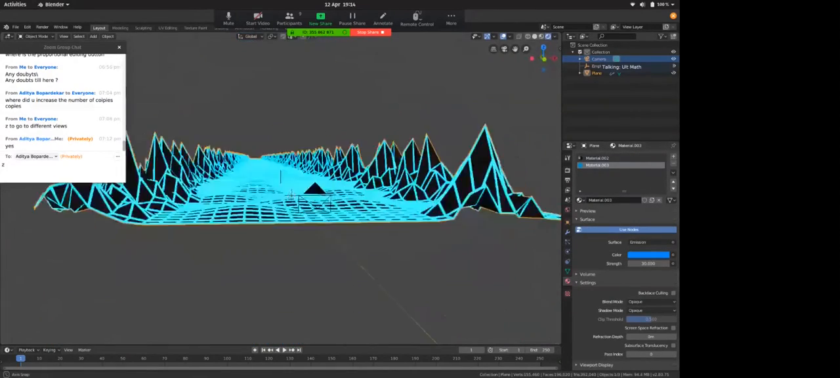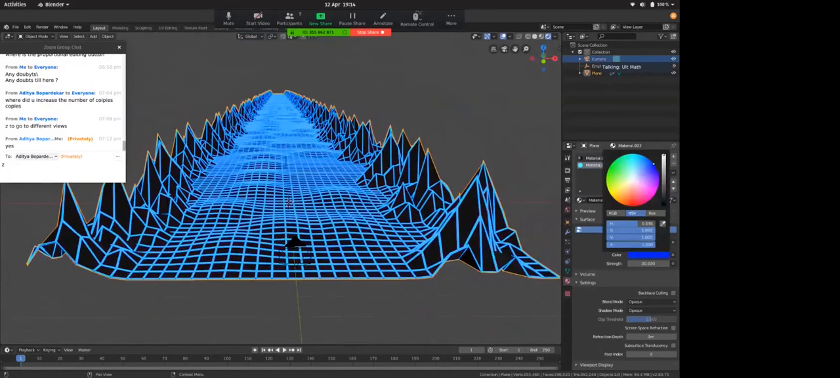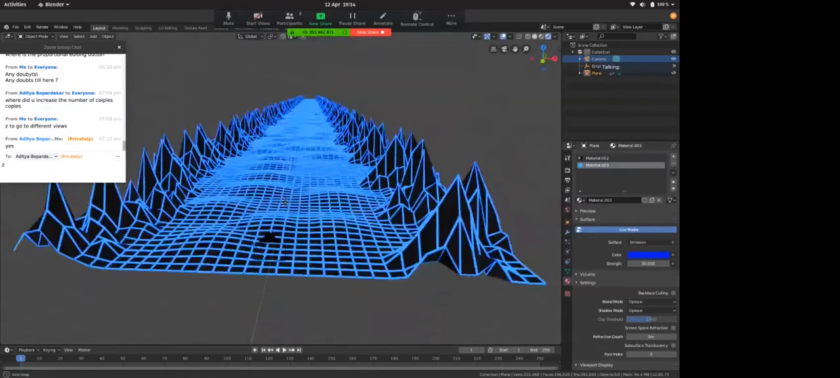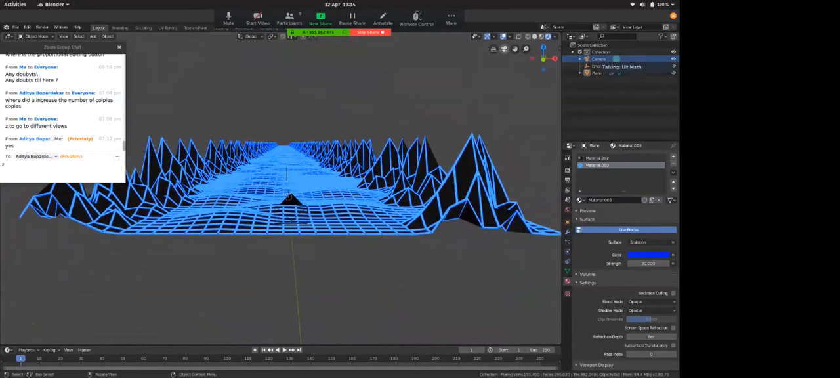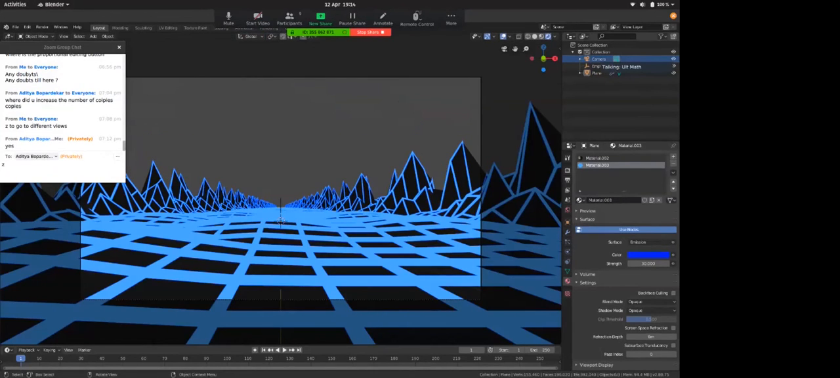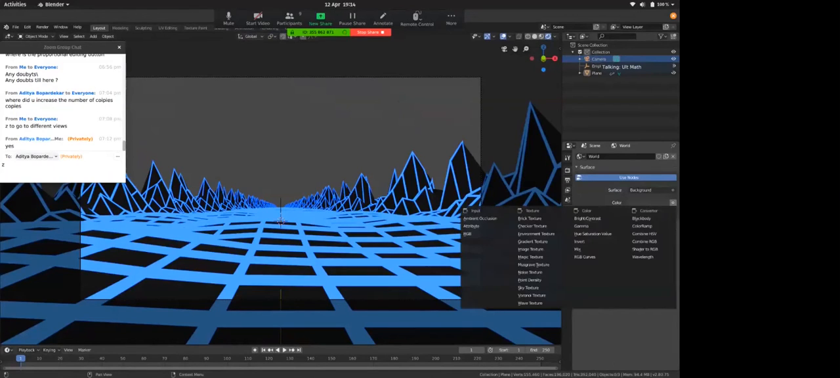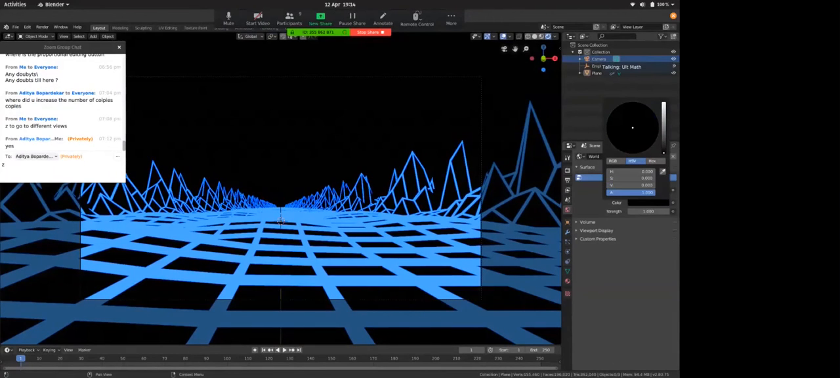I'll make it even purpler. So this is what your camera sees if you go to your camera view. Now go to your world setting. World setting is here, this earth, and in your world color, hit on the color and make it black. Everything should be black.